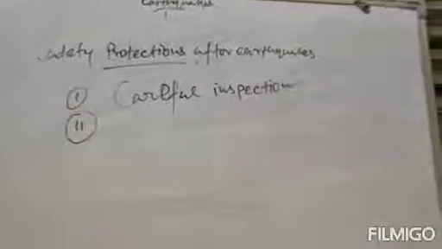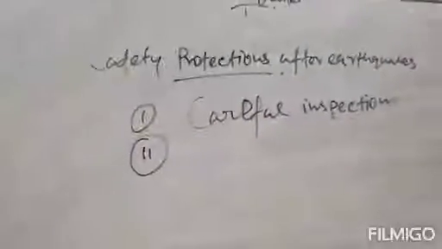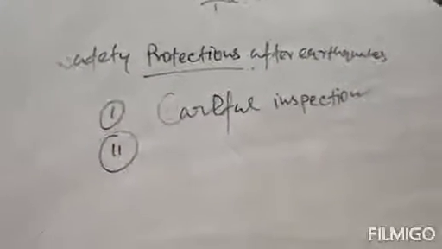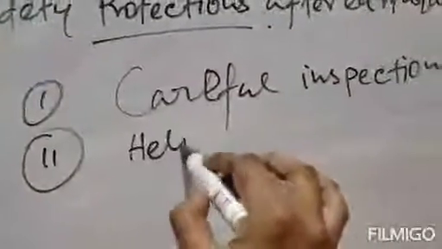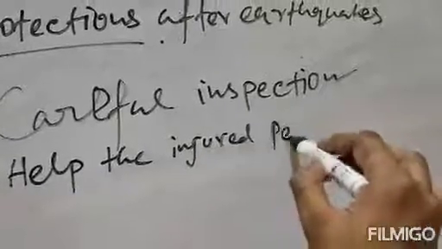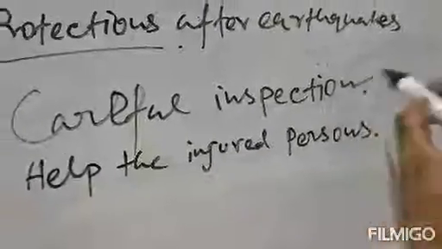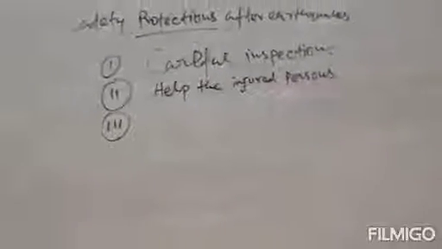The second point is, if there are injured persons, help them. Help them with medical equipment and take them to a nearby hospital. That is the second safety protection: help the injured persons.